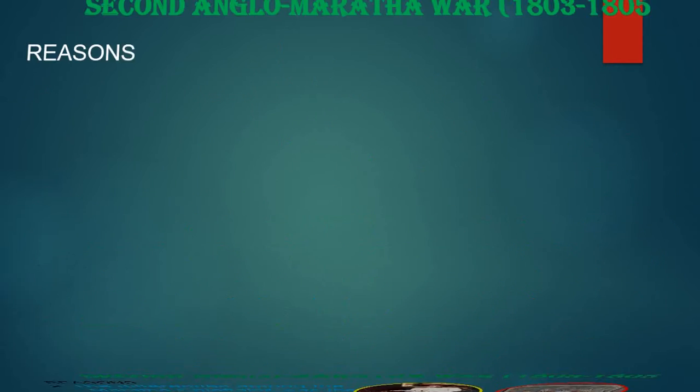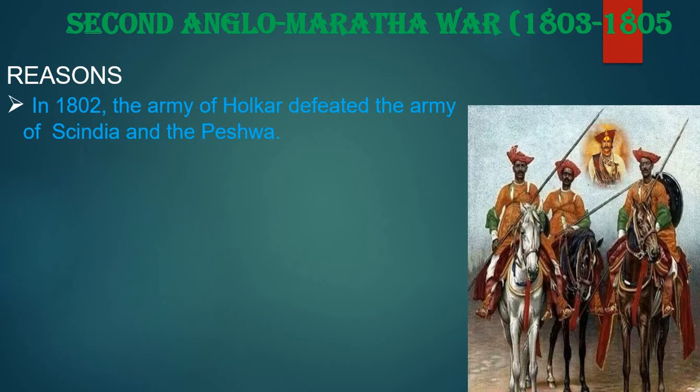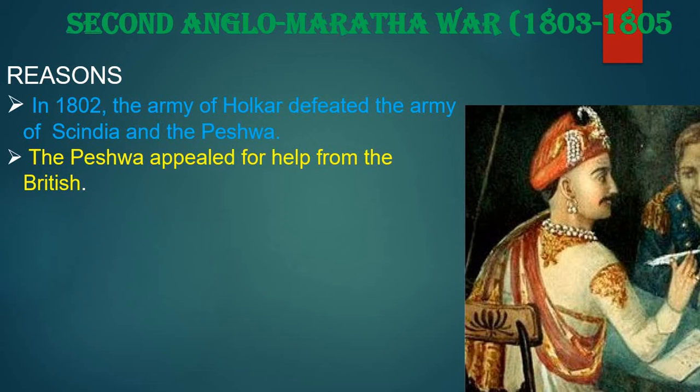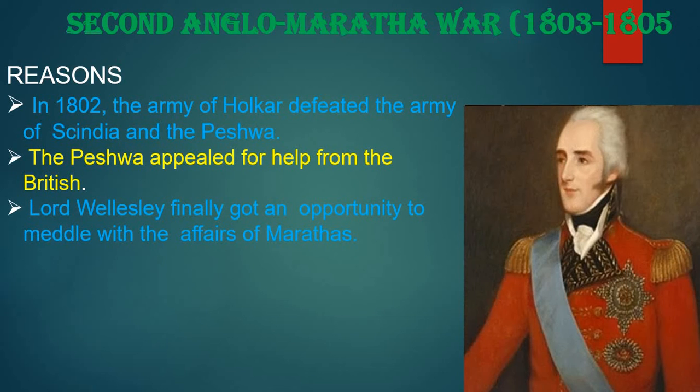But here there is one special reason. In 1802 the army of Holkar defeated the army of Sindhya and the Peshwa. But what will the Peshwa do here? I hope you remember, in the first Anglo-Maratha war, Madhav Rao II entered an agreement with the British, the Salbai agreement. And here the Peshwa of the Marathas, Balaji Rao, will again approach the British for help, and by entering an agreement, Lord Wellesley finally got an opportunity to enter into the Marathas' affairs again.